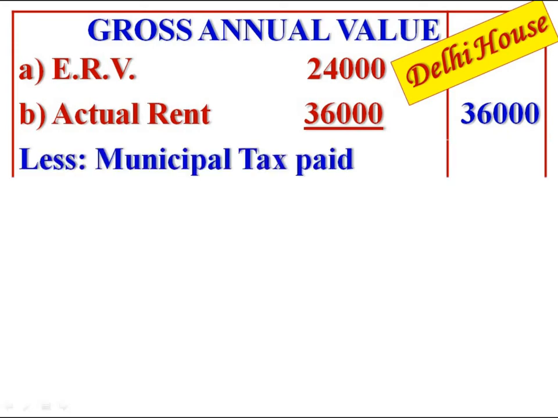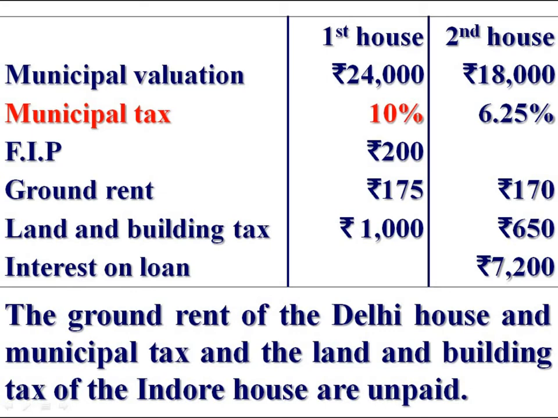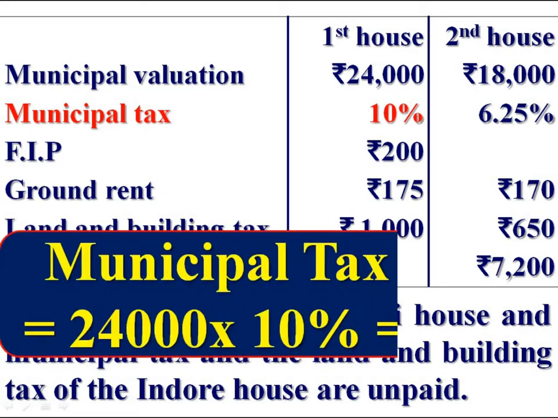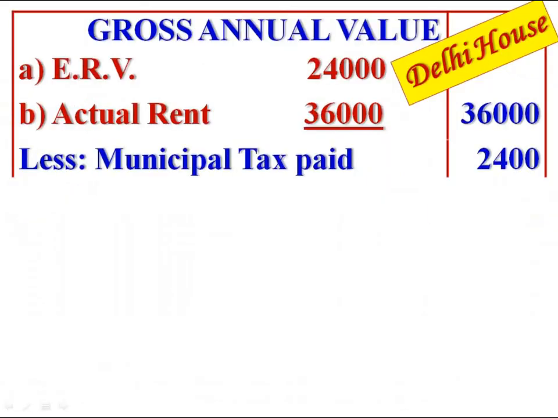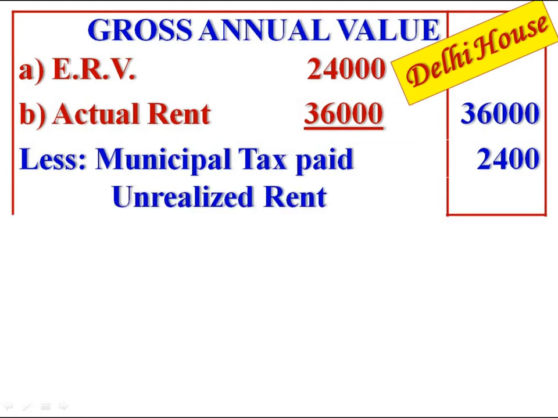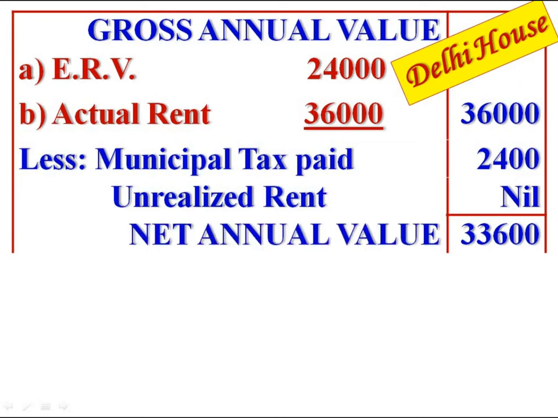From gross annual value, deduct municipal tax paid during the previous year. We are given municipal tax 10%. It means 10% of municipal valuation. Therefore, municipal tax is equal to municipal valuation Rs 24,000 into 10%, Rs 2,400. Then unrealized rent. In this problem for first house, there is no unrealized rent. Deduct Rs 2,400, we get Rs 33,600. It is the net annual value.